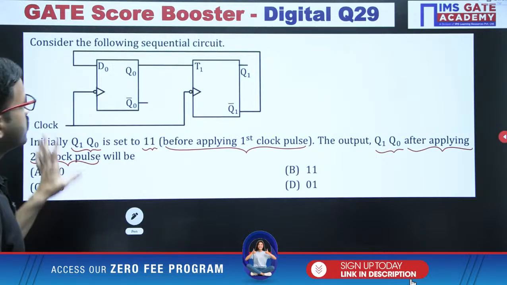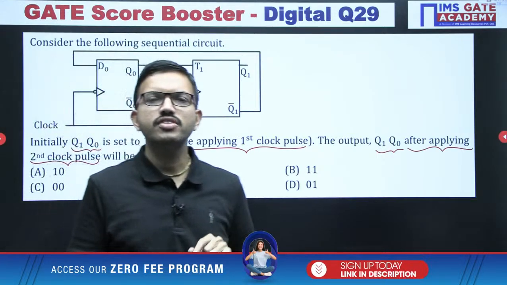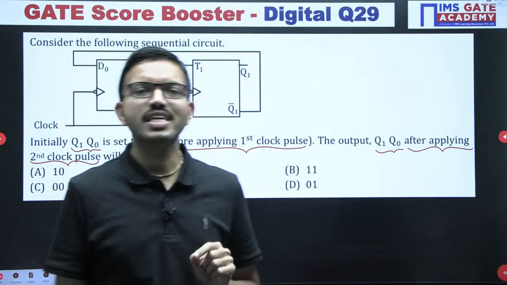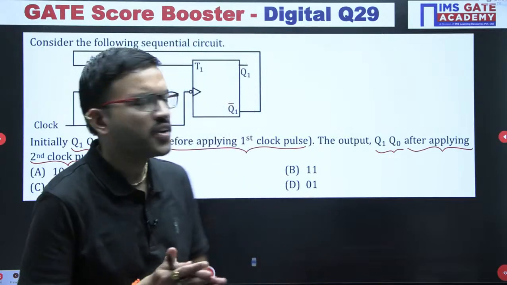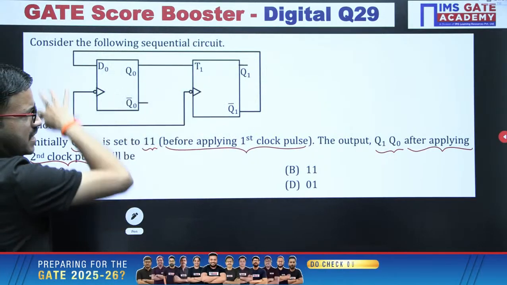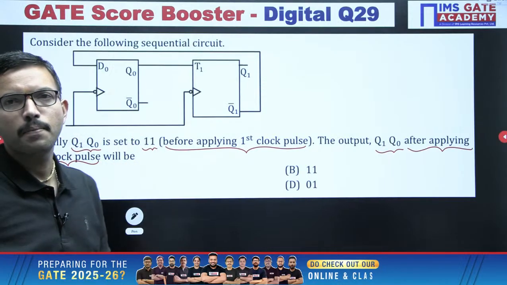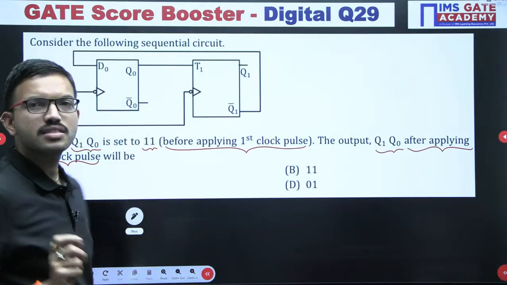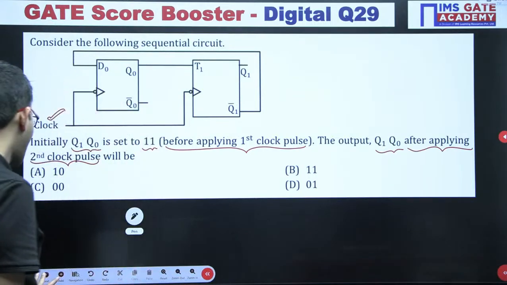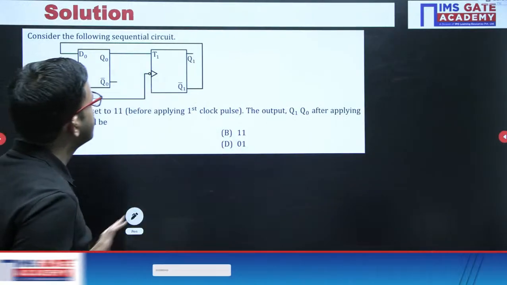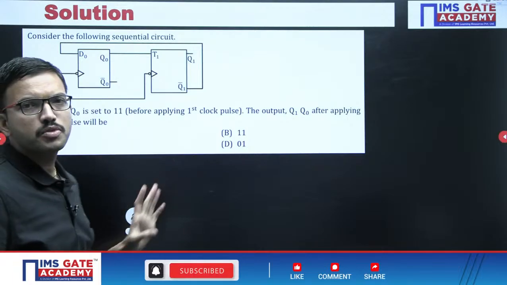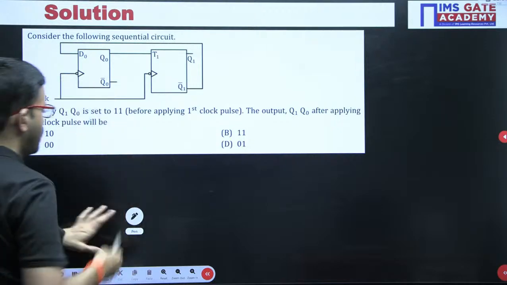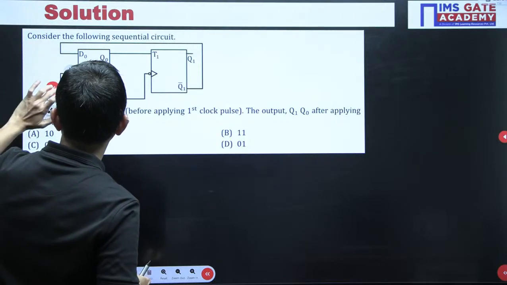Okay, right. Whenever you get any question regarding a sequential circuit, especially when you have multiple flip-flops, first and foremost you have to observe whether the given circuit is synchronous or asynchronous. Synchronous means each and every flip-flop present in the circuit has the same clock signal. So here the clock signal is the same for all the flip-flops, that means it is a synchronous circuit. That is the first observation point. After that, observe the connections to the flip-flop inputs, and from there you can write the corresponding input expressions.